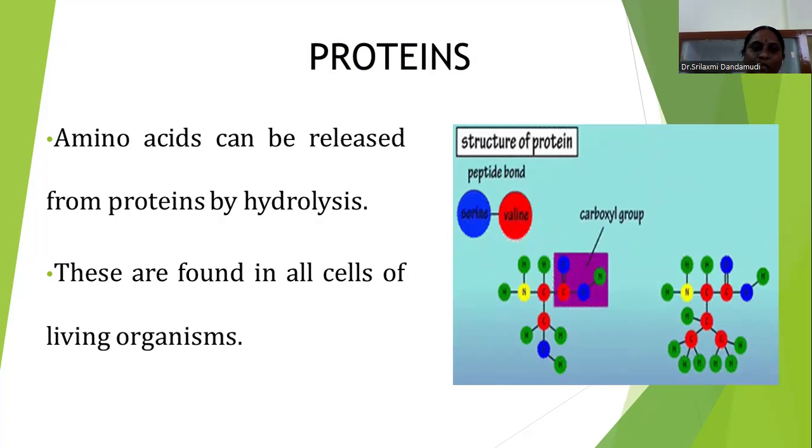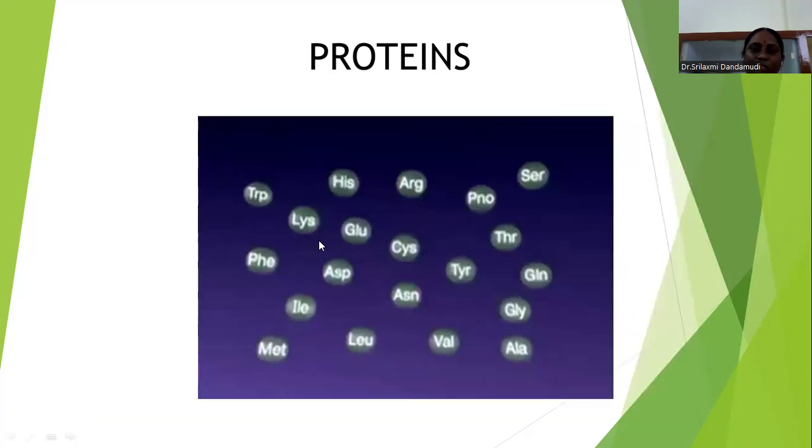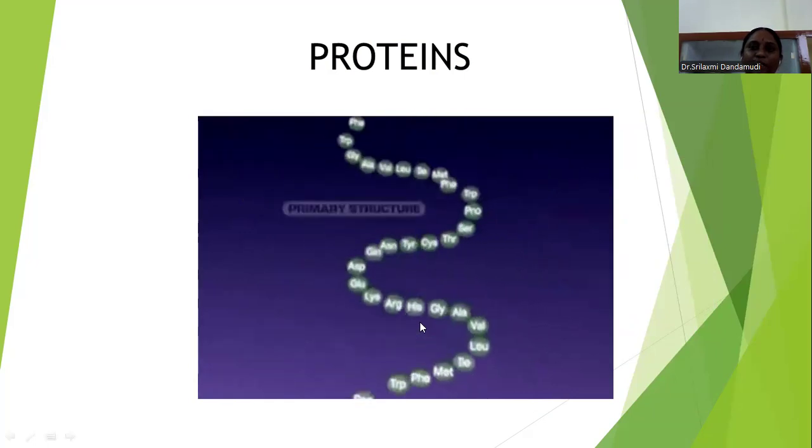Proteins are mainly found in all the cells of living organisms. When these amino acids combine together, we get a protein. Proteins make up about 20% of our body. When these amino acids are combined together, we get a straight chain structure. This is the primary structure. There is no linkage, it is a straight chain. This is the primary structure of protein.